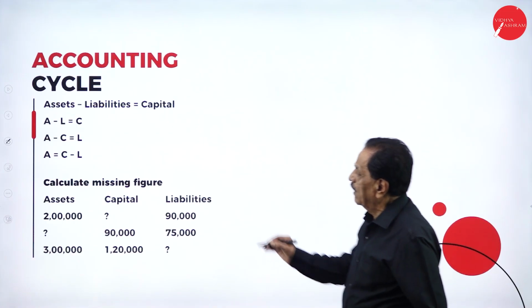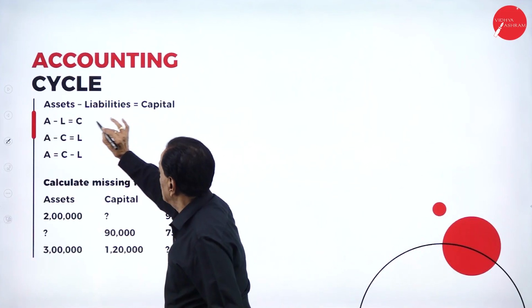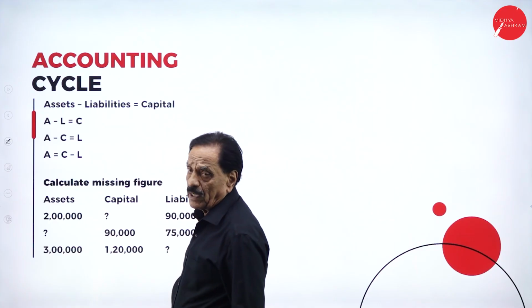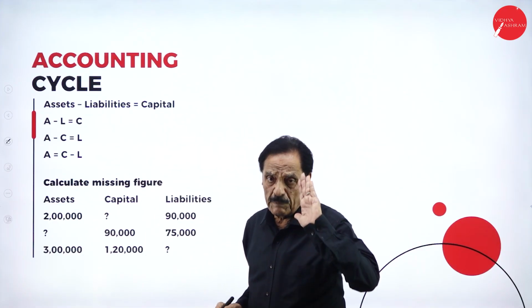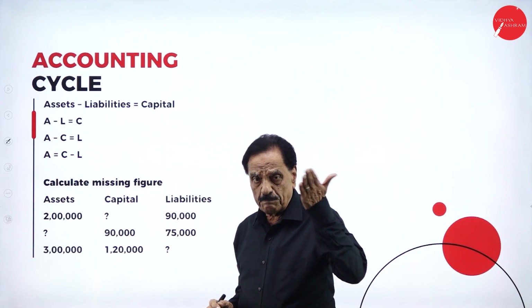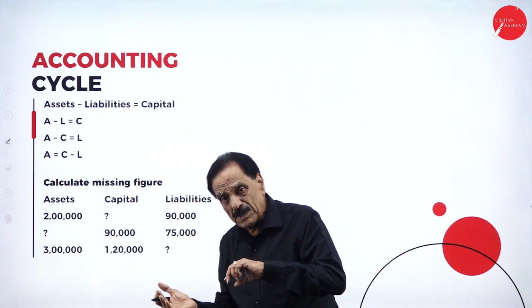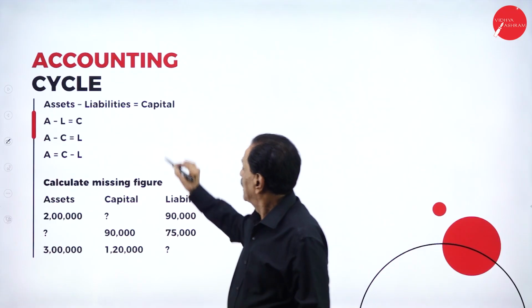Now, accounting cycle. Assets minus liability is equal to capital. Formula: assets. Asset means property owned by the business. Liability is an amount payable by the business to outsiders. Capital.